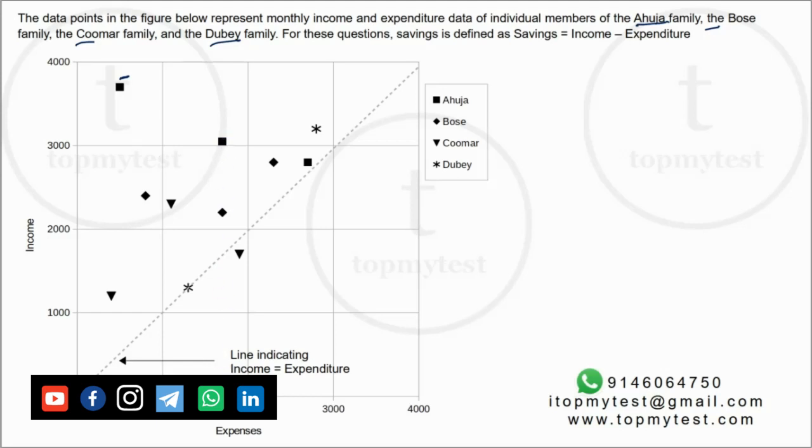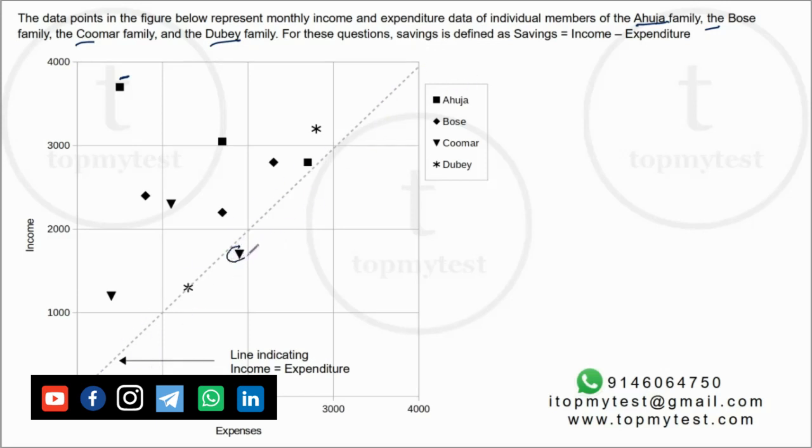Expenses would be about 1,800, 1,700. And this is the third member, roughly 2,800, and expenses will be 2,700, 2,800. So expenses is on the x-axis, income is in the y-axis, and there is a nice line which is given, line indicating income is equal to expenses.